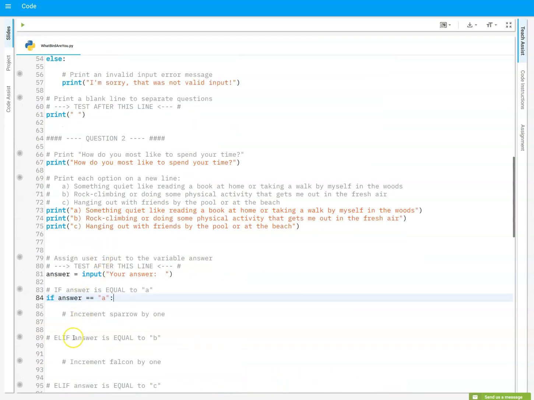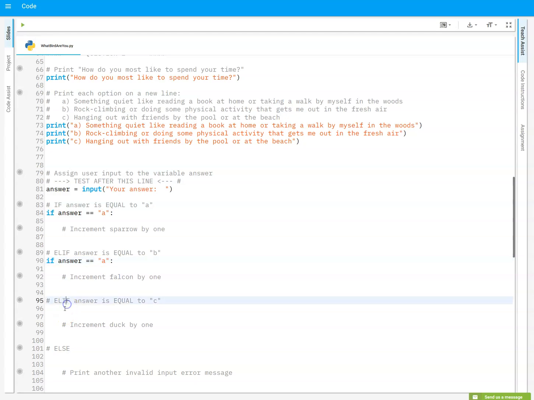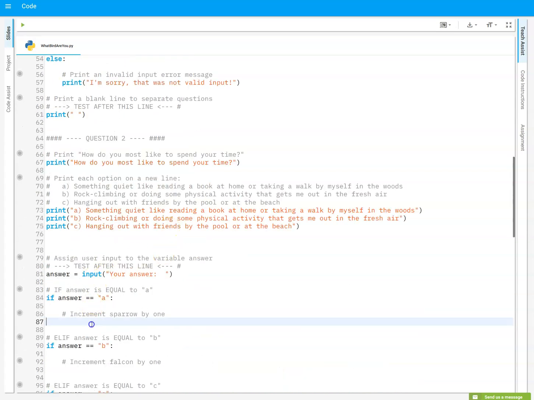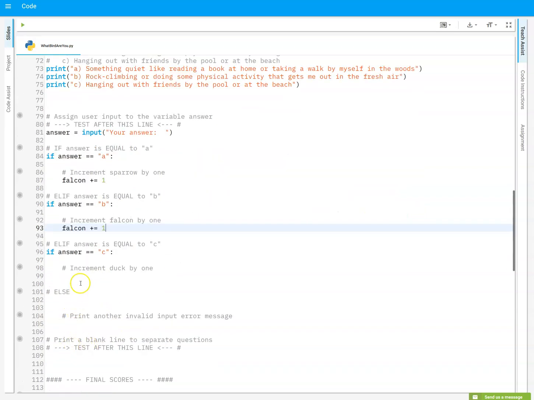So if the answer is equal to A, B, C, no, let's change these, C, B, and then I'm going to do, let's just grab this one, and I'm going to pull it down here, tab over, tab over, tab over, and let's just change these. So this one here, I'm going to increment sparrow by 1. If it's B, I'm going to increment falcon, falcon's already there, falcon by 1. And then if it's C, I'm going to increment duck by 1.